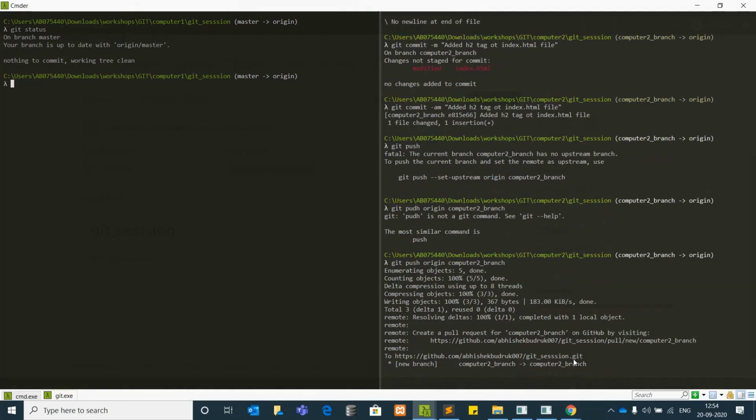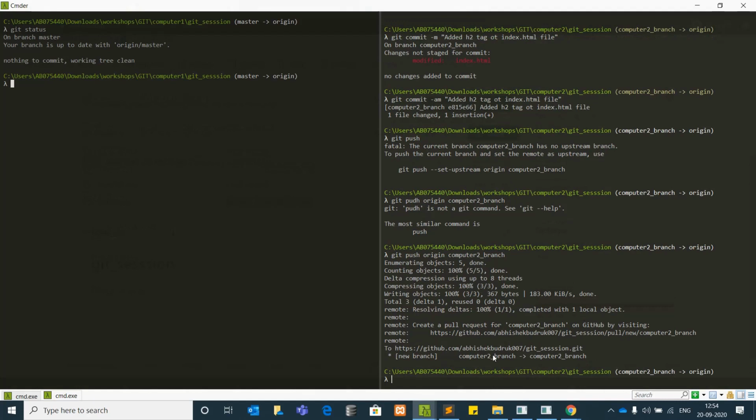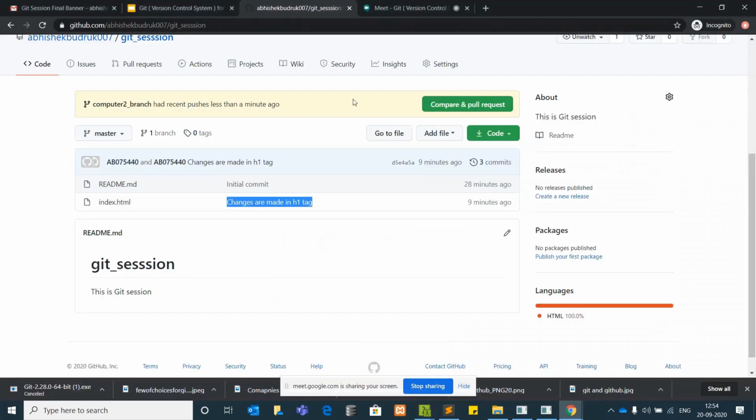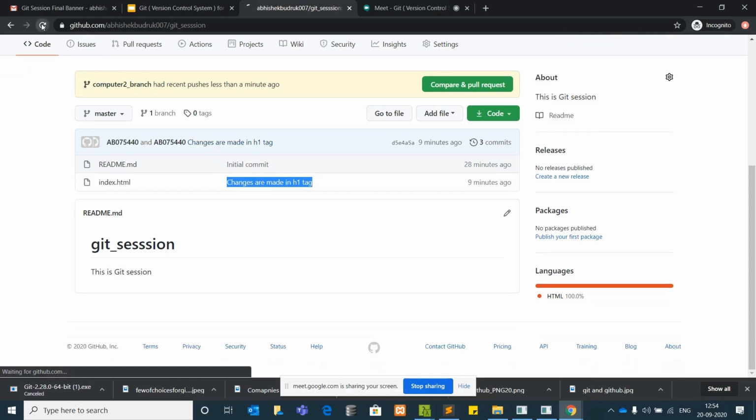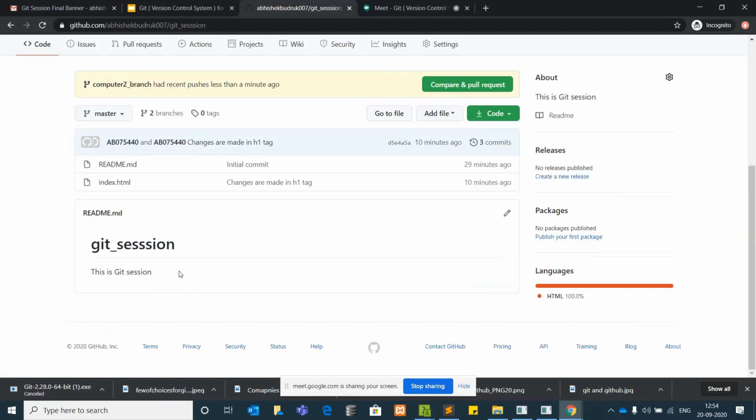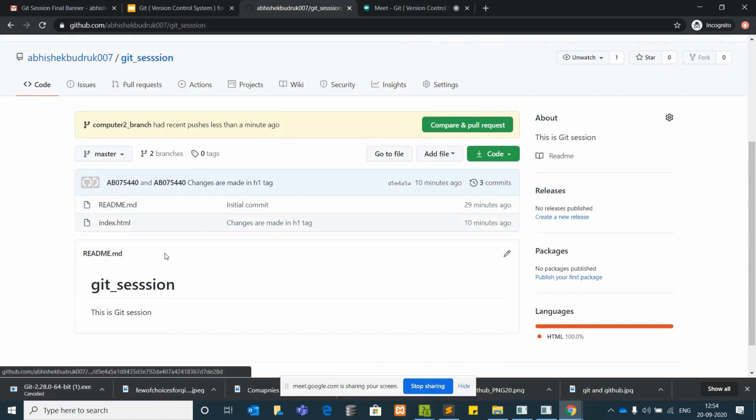Okay. So here are the changes that are pushed to the computer 2 branch. We will go to GitHub and check those changes now. Now see, though I have reloaded, it shows 10 minutes ago, and changes are made in the h1 tag. This is not the latest code that we were looking for. You can also see the branches over here. We are in the master branch, and the master branch had only these changes and not the other changes.